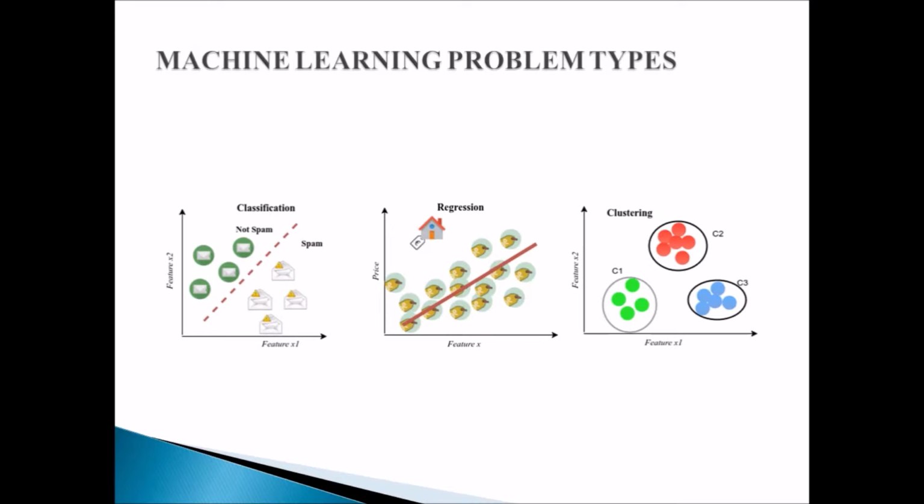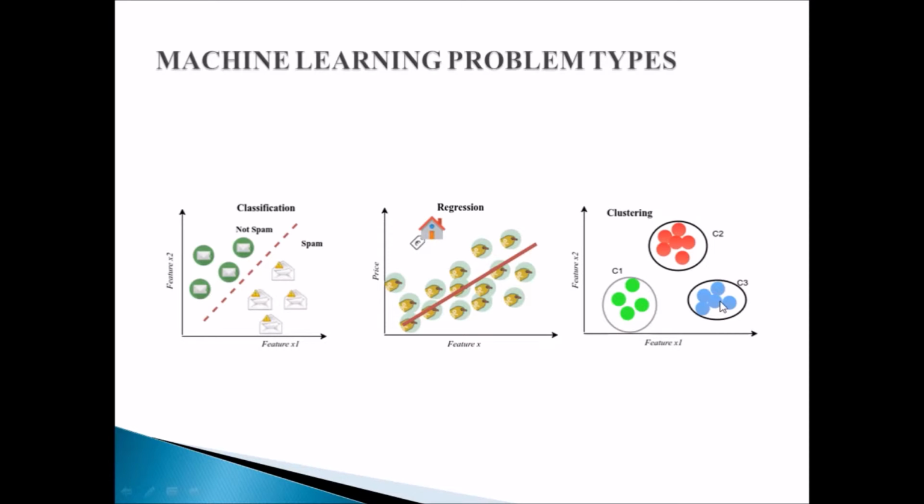Now, the various machine learning problems can be put into a graph. Like this is classification, classifying. These mails are good mails, they are not spam. These ones are spam. This is regression: from the way these values are linked to this line, you're able to predict the next value that will be there, which will be around here.